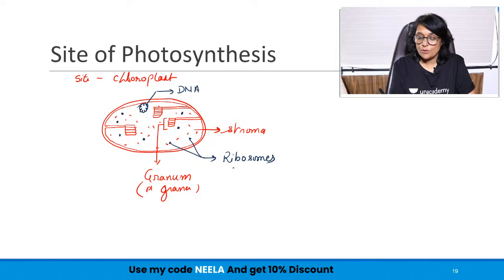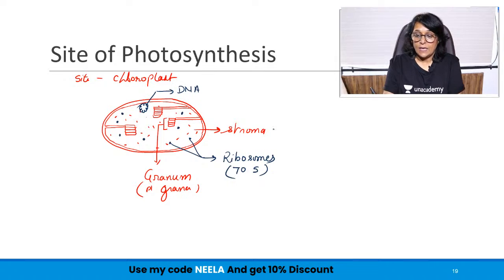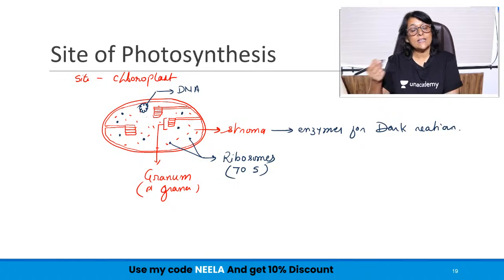And these ribosomes are 70S type of ribosomes. This I'm sure you've studied in the chapter of cell structure and function. The stroma has enzymes for dark reaction. Because enzymes are present here, stroma is the site for dark reaction.